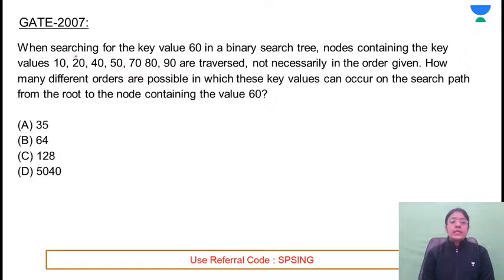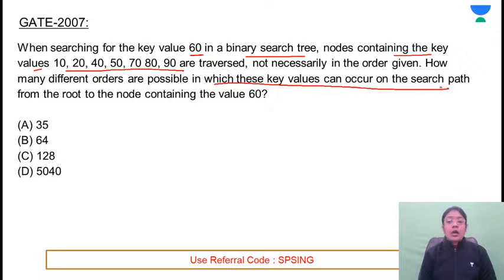They're saying that when searching for the key value 60 in a binary search tree, nodes containing the key values 10, 20, 40, 50, 70, 80 and 90 are traversed. So this is the path which is followed to search for the element 60. Not necessarily in the given order. It is not a mandatory condition that they traversed in this order. How many different orders are possible in which these key values can occur on the search path from the root to the node containing the value 60?